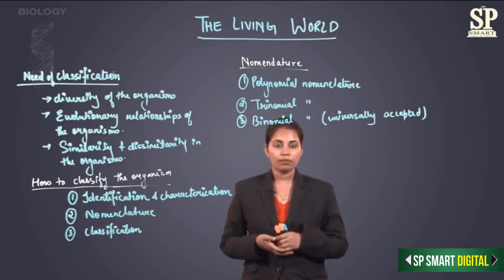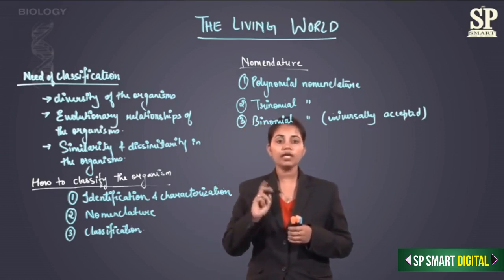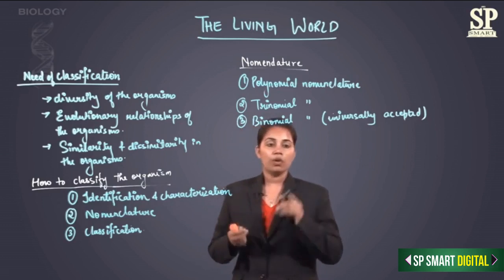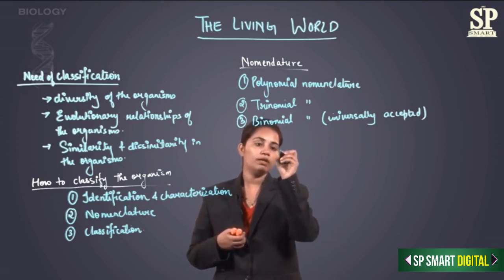Then came trinomial nomenclature, wherein there are 3 words in a naming. What are these 3 words? Let us take an example of human beings.